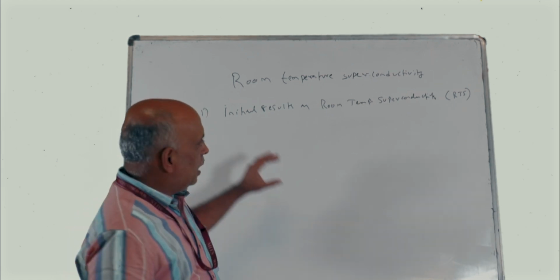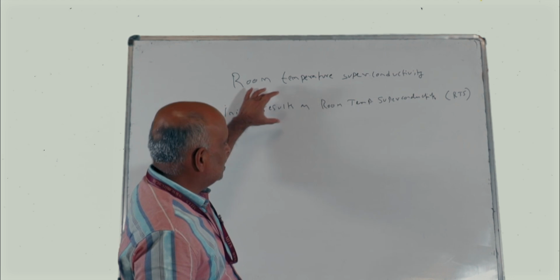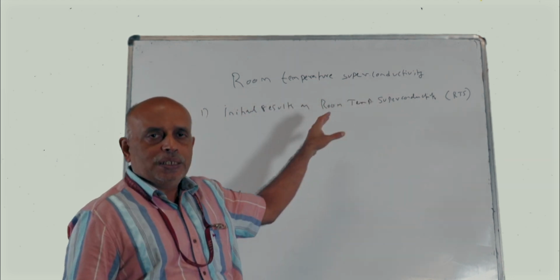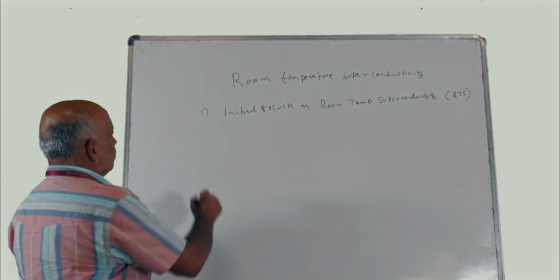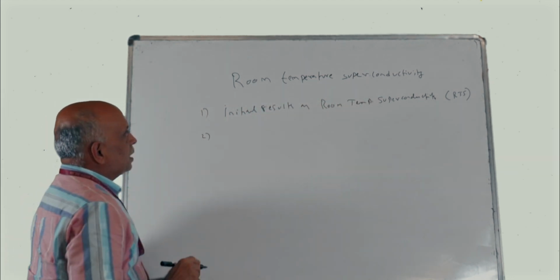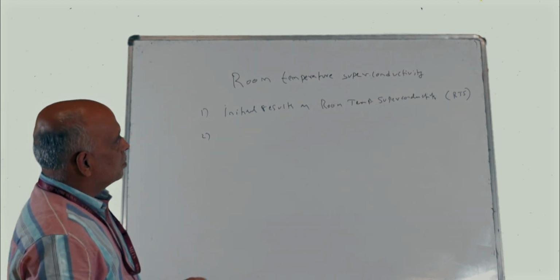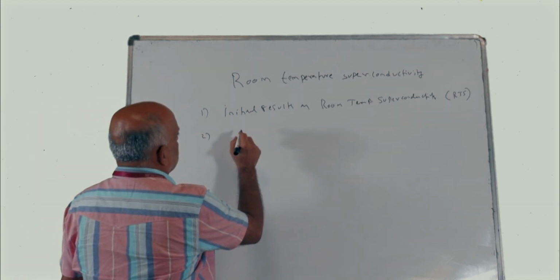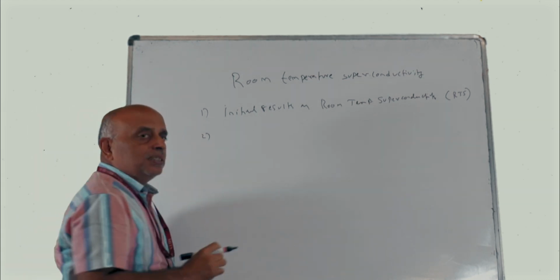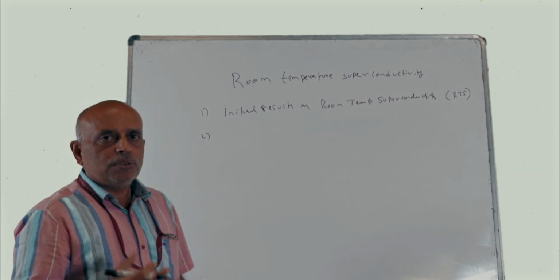So I will discuss some of the experimental results, and the next thing will be the prerequisites for understanding the electronic theory of superconductivity. So what are the prerequisites?